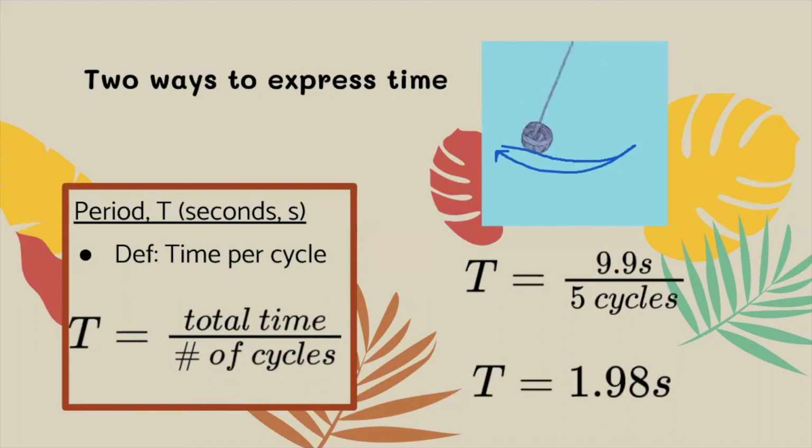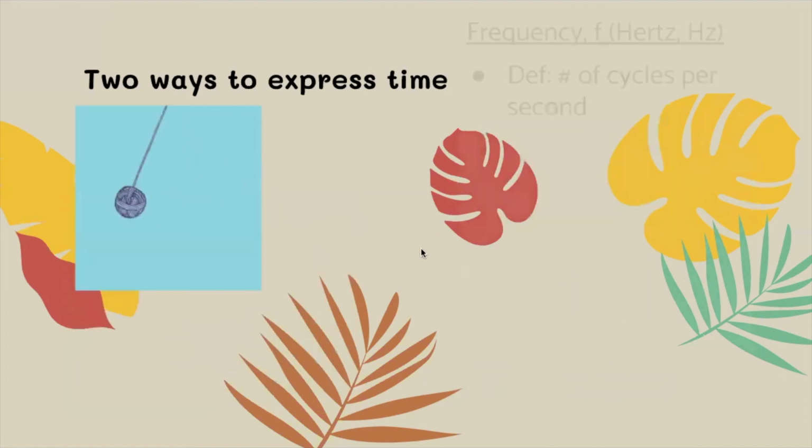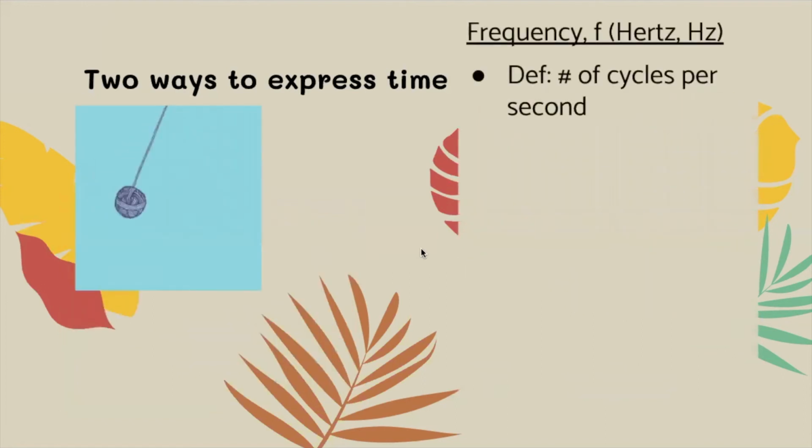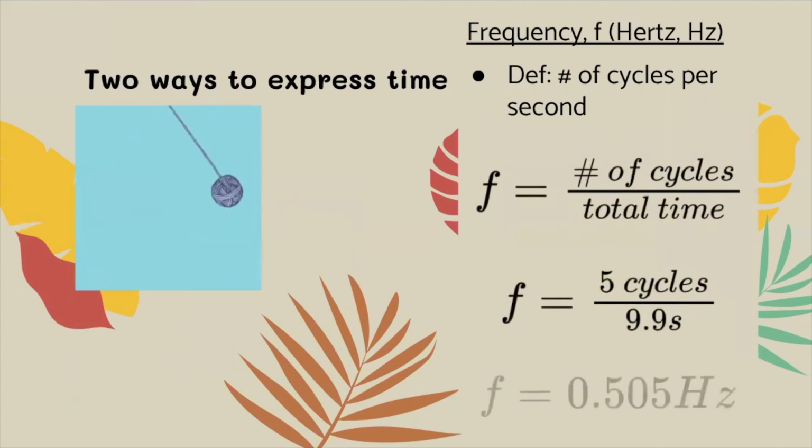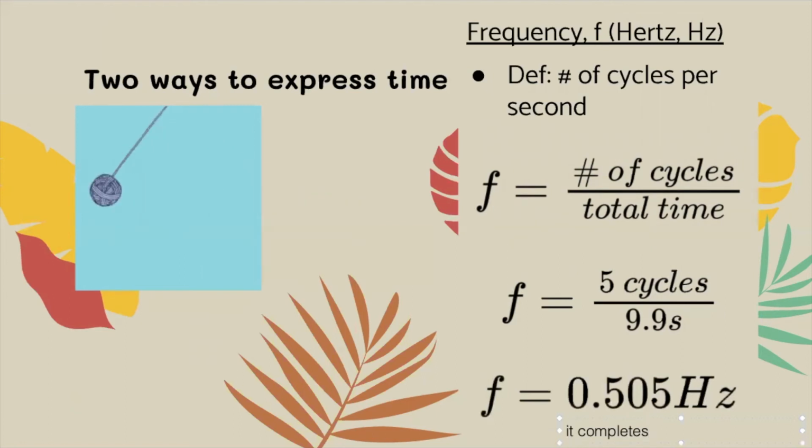Alternately, let's say I wanted to turn this into a frequency. Frequency is the same two measurements, so it's still the 5 and the 9.9. But what I do instead is I divide number of cycles by seconds. So I took my 5 cycles divided by 9.9 seconds, and I get a fraction of a hertz. What this number means is it does half a cycle per second. So 0.505 hertz means it completes half of a cycle every second.